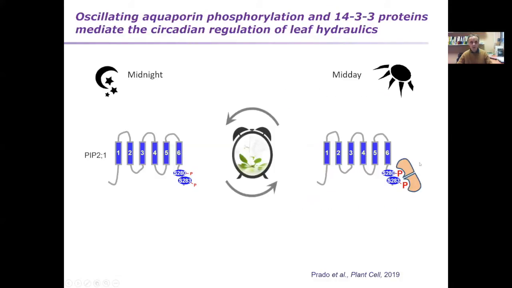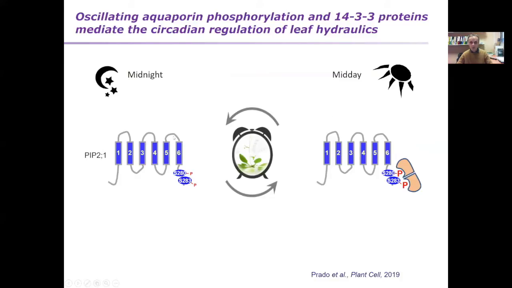And to make a long story short, I can tell you that we have been searching for partner interacting proteins which might be able to interact with the C-terminus of the P2 aquaporins to possibly activate them. We worked with 1450 proteins as candidates and could show that indeed these proteins are able to interact with this aquaporin in the phosphorylated status to activate them.